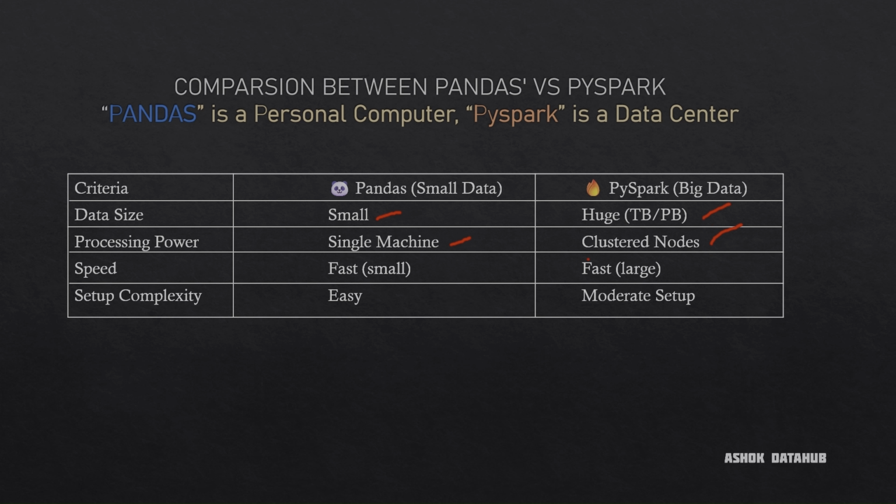On speed, with small data volumes Pandas is fast, while PySpark is fast whether the data is small or large. The setup for PySpark is moderately complex, but we can get it easily. That's why we use PySpark when we have huge data sets that Pandas just cannot handle.